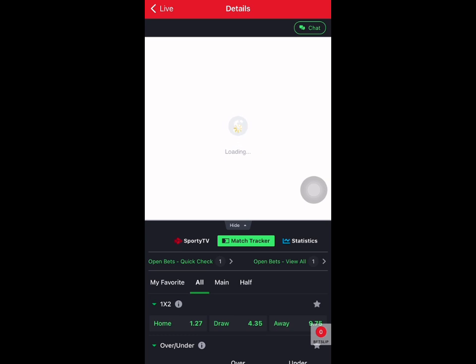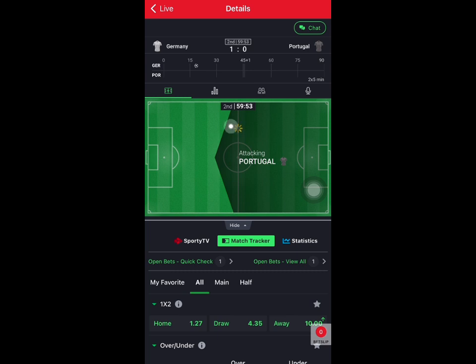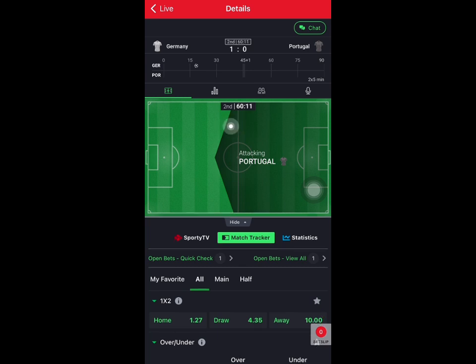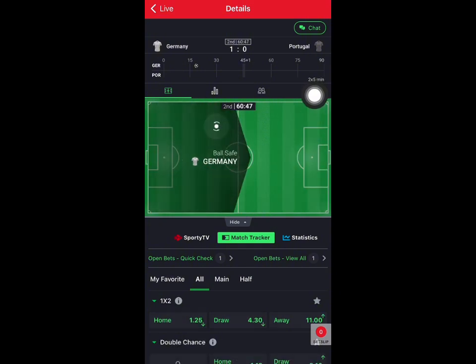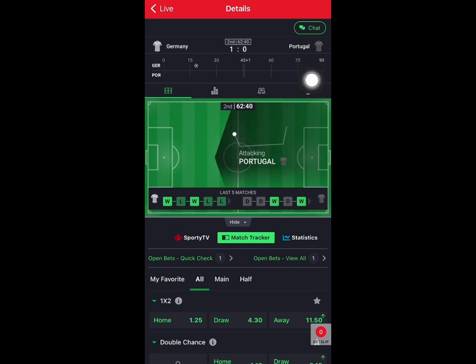Some people do ask how you get the number of minutes the match is going to last, so I'm going to show that to you now. This match is going to last for just 10 minutes. Where do you get to know that? It's 2 times 5 minutes, that's 10 minutes. If it is 12 minutes, that's 2 times 6. If it is 8 minutes, that's 2 times 4. Those are the common times I've come across while using this particular eFootball.